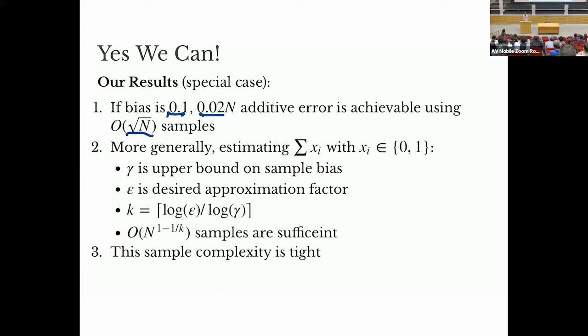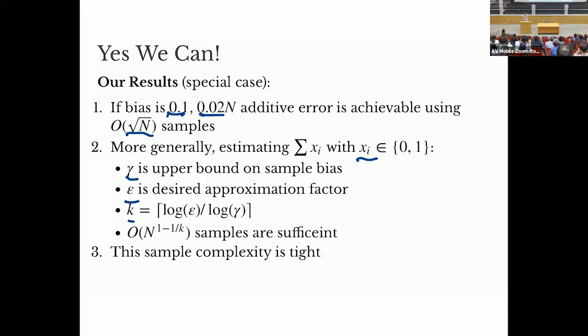And more generally, if I just have 0, 1 random variables or 0, 1 values that I'm trying to estimate the sum of, and I have some upper bound gamma on the sample bias, and some desired approximation factor epsilon, I form this k, which is the log of epsilon over log of gamma. So the k is just the power of gamma that I need to get epsilon.